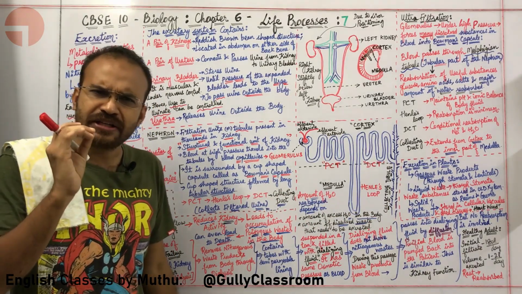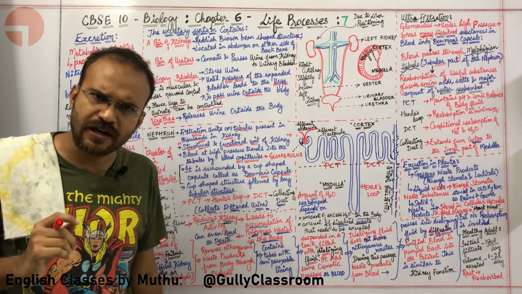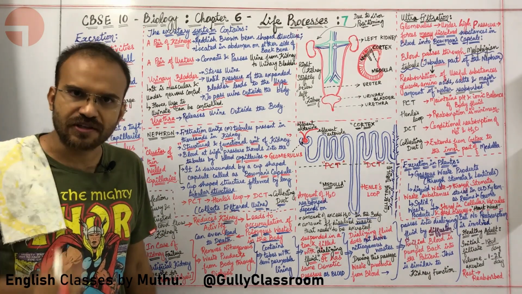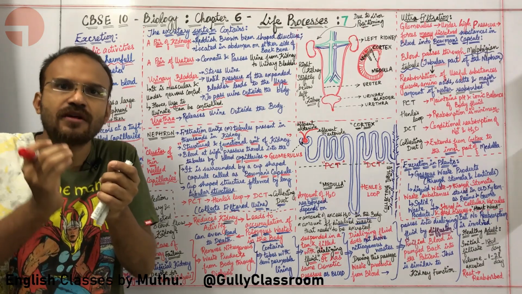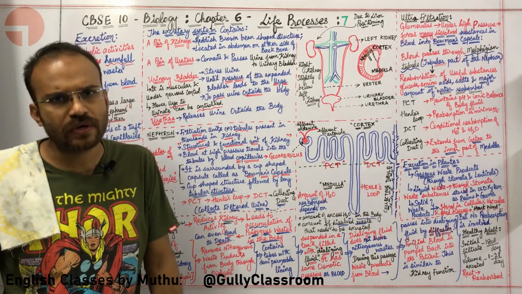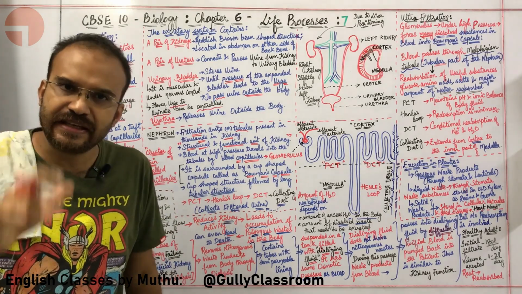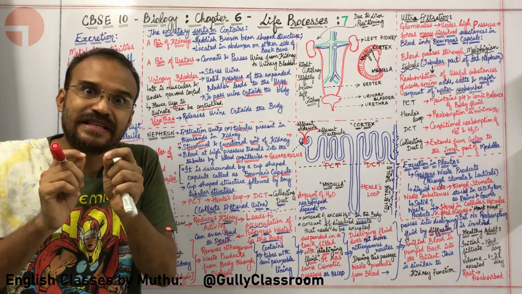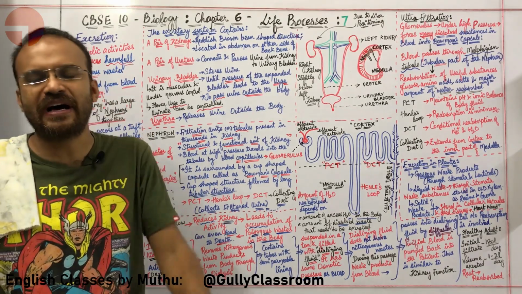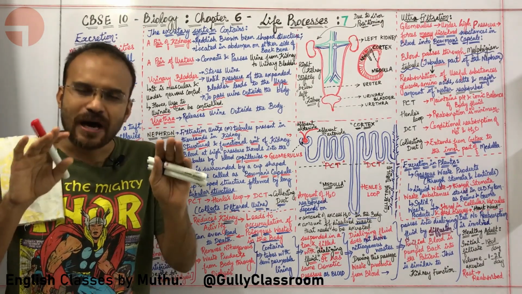Why are nitrogenous waste materials present in the blood? Nitrogenous waste materials are present in the blood because our cells are constantly dying. Okay, sir. The cells have nucleus. Okay, sir. The nucleus has DNA. Okay, sir. This DNA has nitrogen as an essential part. Oh, is that so? Absolutely.